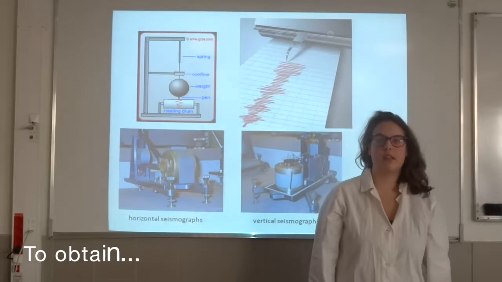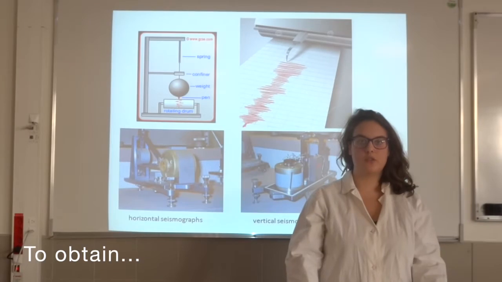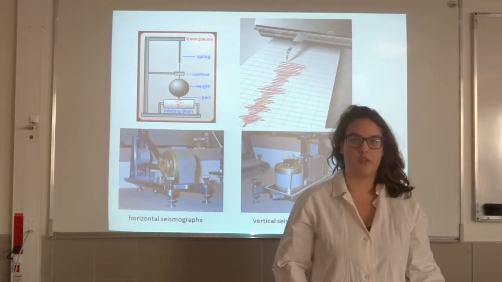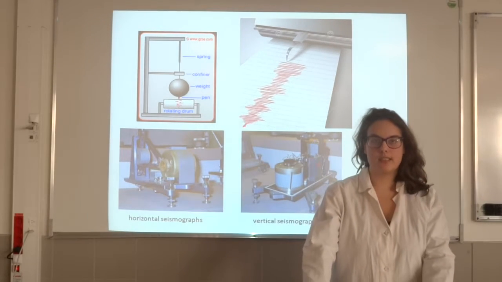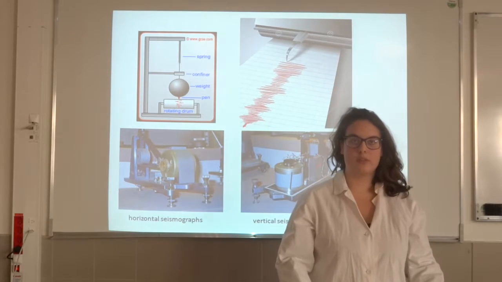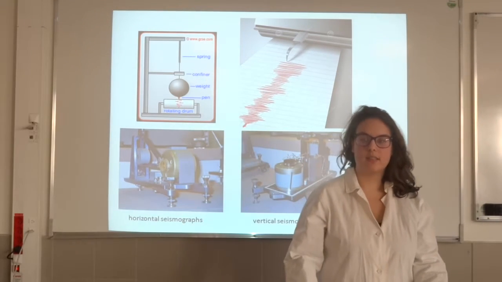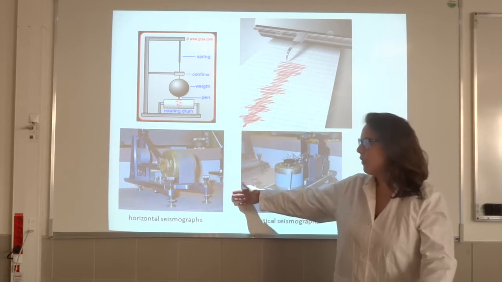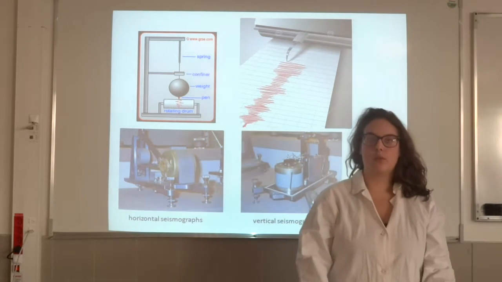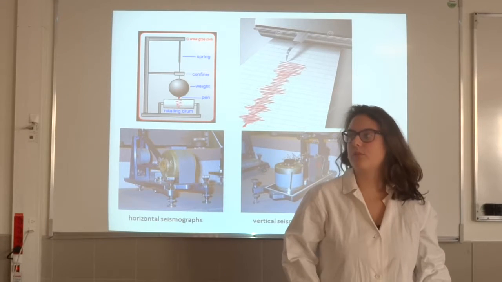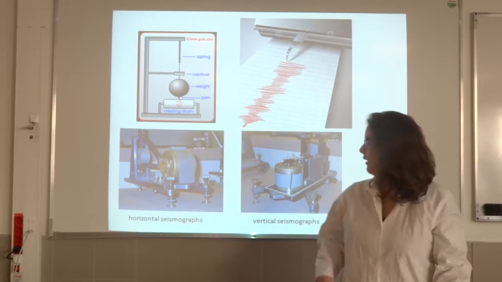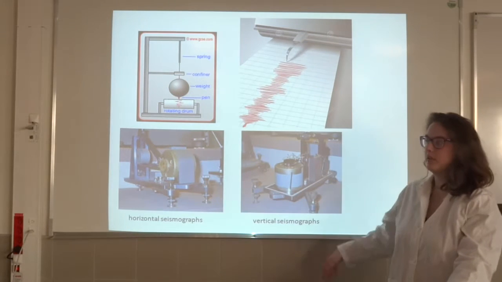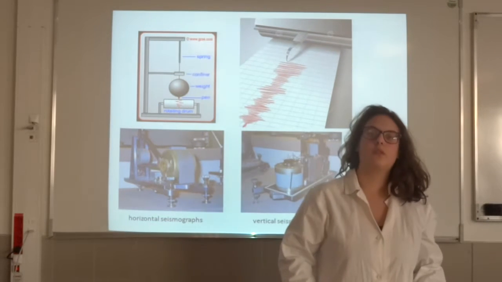In a three-dimensional movement of the wave, it's necessary to record in three different directions, generally in a vertical direction and two horizontal directions. Therefore, there are three types of seismograph. The horizontal seismograph, which is sensitive to horizontal movement of the ground, and the vertical seismograph, which is sensitive to the vertical movement of the ground.